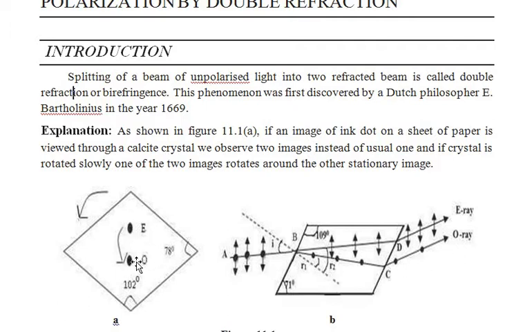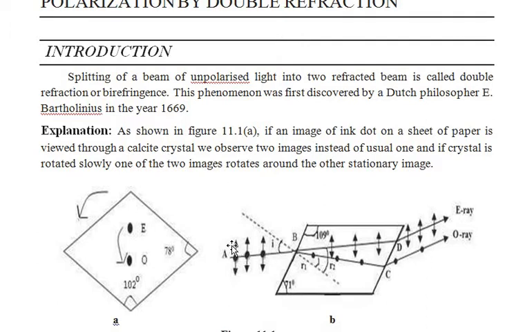The first spot, which is observed at the same place where we have drawn, is due to the O ray, represented by dots. Whereas the other spot is called the E spot, which is due to the E ray, which consists of parallel vibrations.